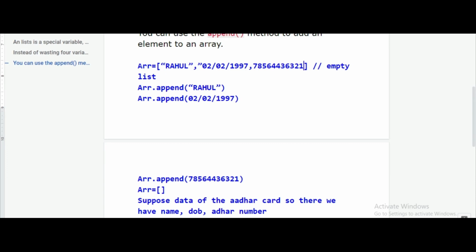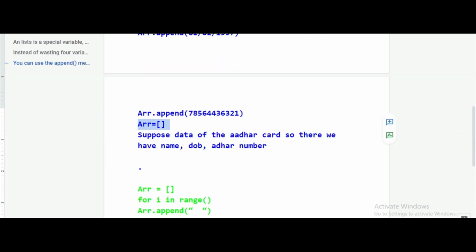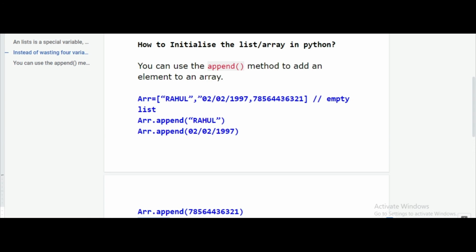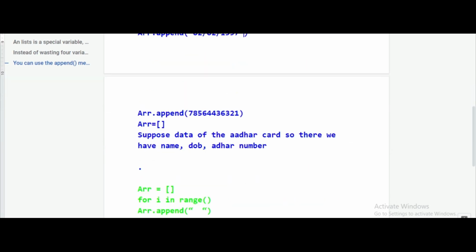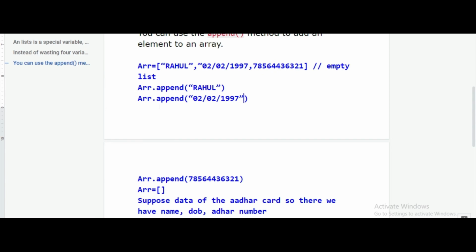Remember, initially the array was empty like this. Now the array has 3 different values. How did we insert the values? Using this append method. Here I missed the double quotes.